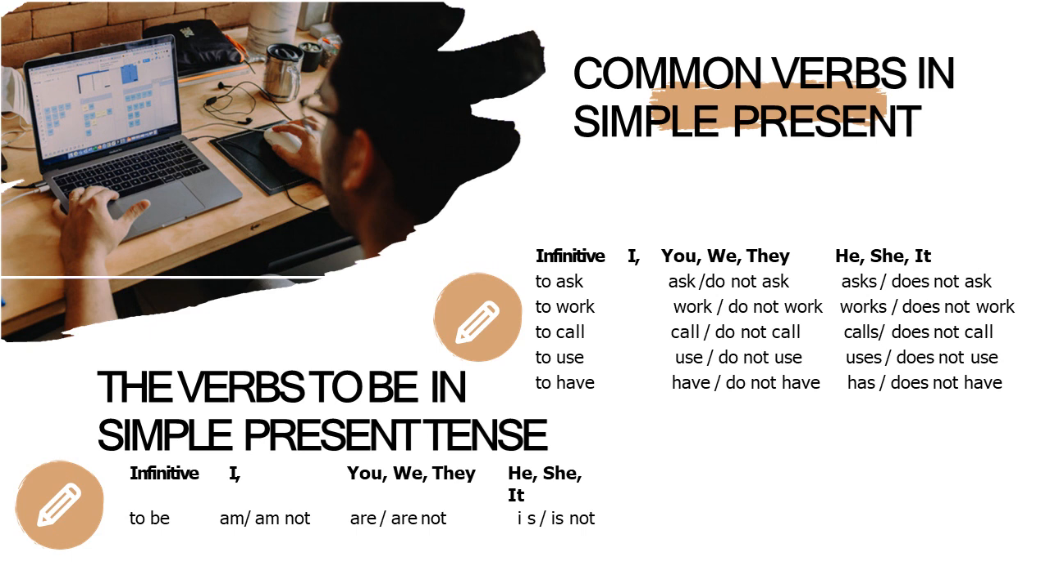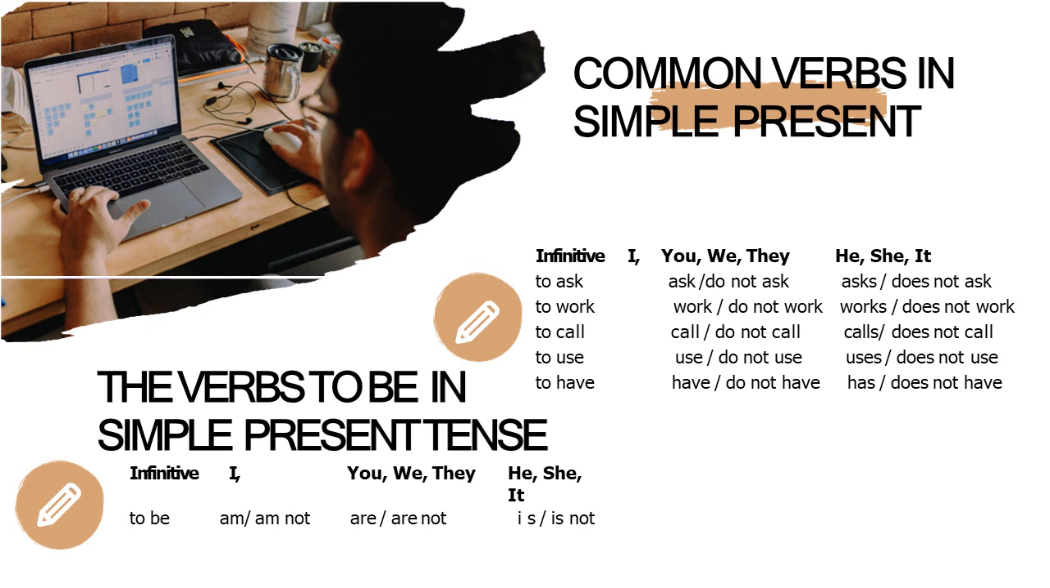The verb to be in simple present tense. We have here the infinitive, we use to be. We have here I, and we use am or am not. We have here also you, we, or they, which are all plural, so we can use are or are not. We have here the third person, he, she, or it, and we can use is or is not.